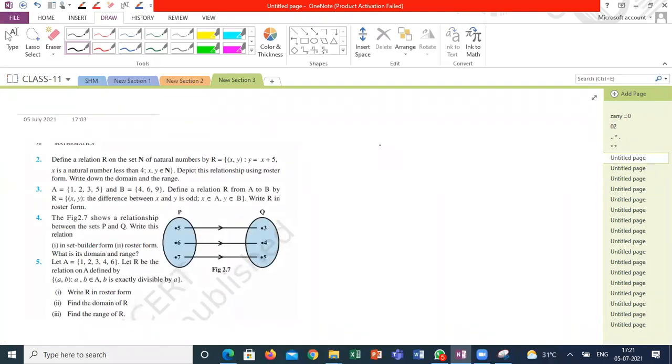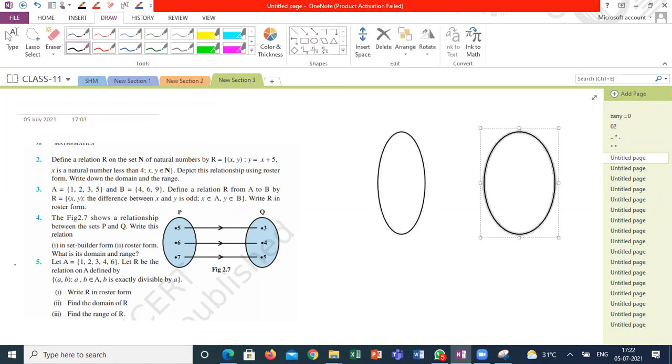What about the fifth question, please? Set A is 1, 2, 3, 4, 6. R is the relation on A defined by... A to A only. How can we say from the question it is defined from A to A only? Because it is given a comma b, a belongs to A, b belongs to A. Super. It's clearly mentioned in the conditional or set builder form: a belongs to A, b also belongs to A.